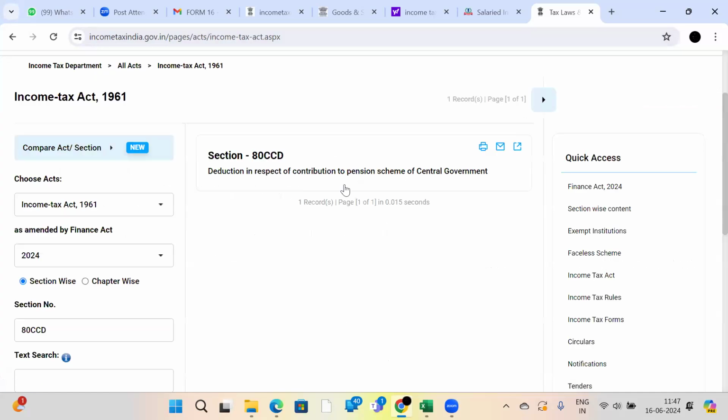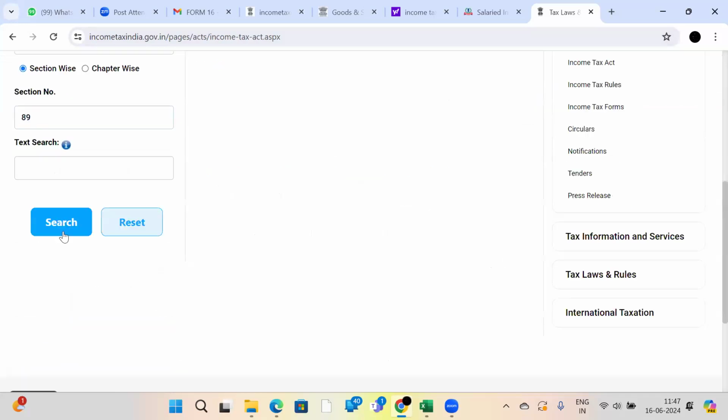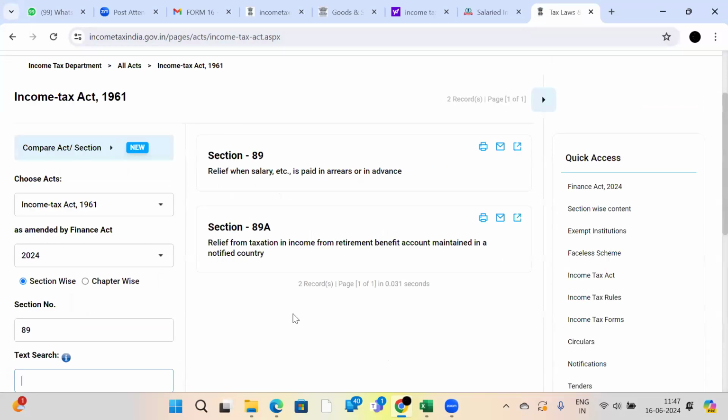Sir, at that time I have not filed a return. Because you were maybe not in the taxable limit at that time. Yes, sir. See, relief is available when salary is paid in arrears or in advance. If you contact tax professionals and explain to them, they will take care of your salary return. Okay, sir. Any other questions?